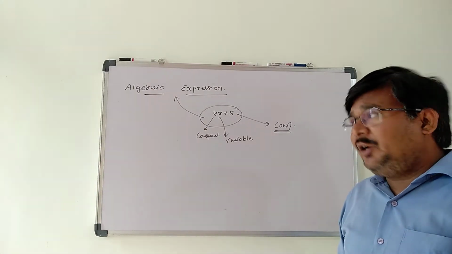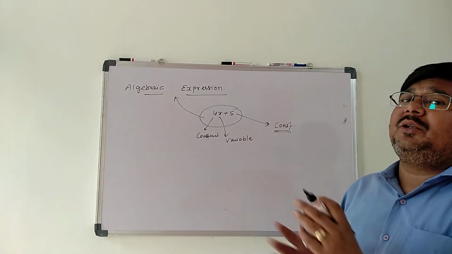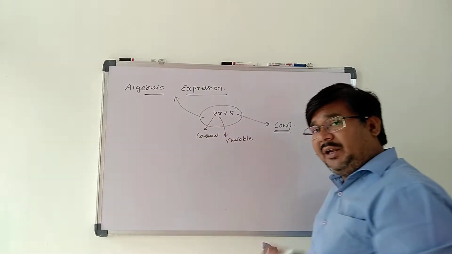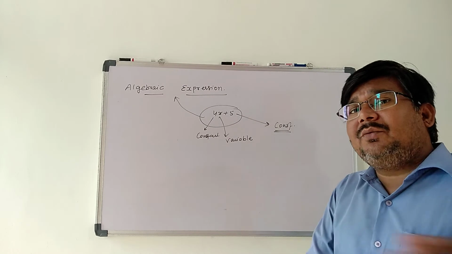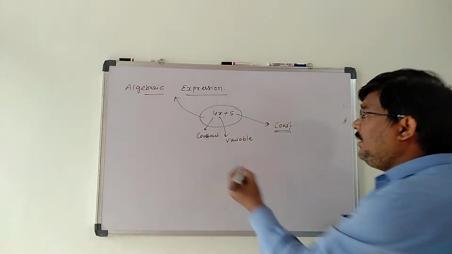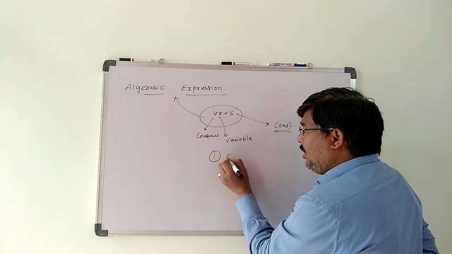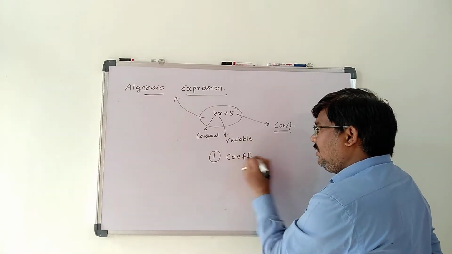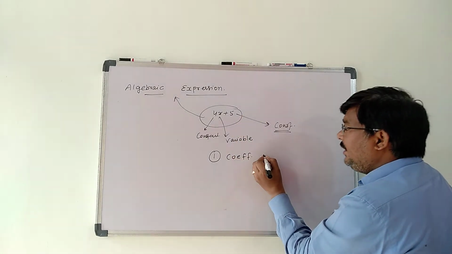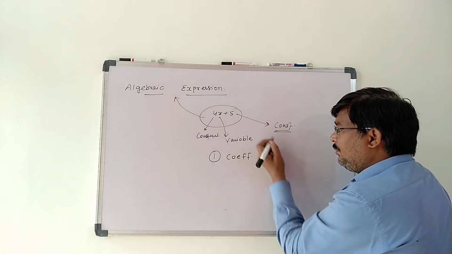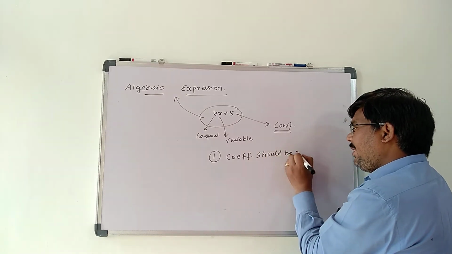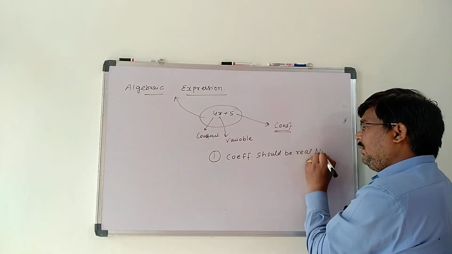So what about polynomial? How is polynomial different from algebraic expression? Any algebraic expression that follows some set of rules is termed as a polynomial. And those rules are what? The first one is the coefficient of each term should always be a real number.